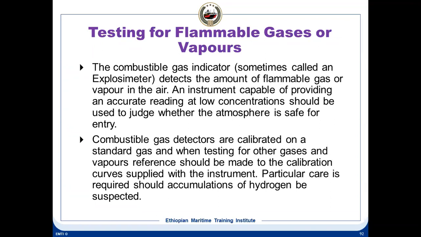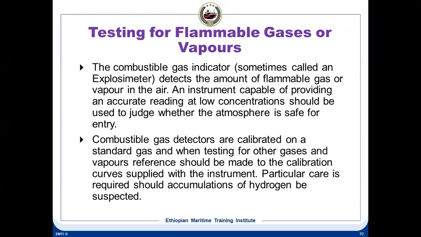And if we are using these combustible gas detectors for testing some other gases, we should refer to the maker's calibration table or calibration curves, because if the combustible gas indicator, that is the explosimeter, is being used for some other gases, it could end up giving wrong readings.